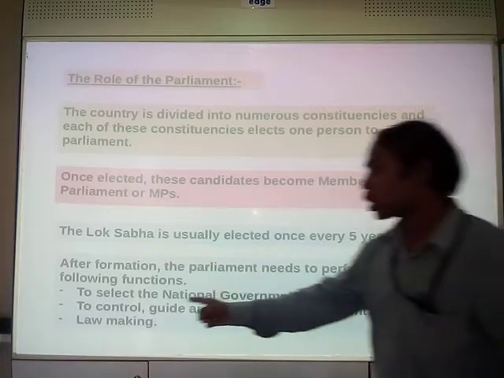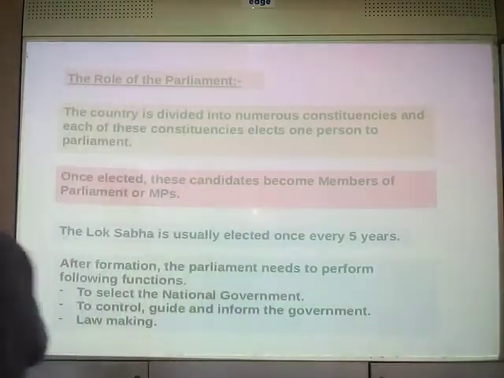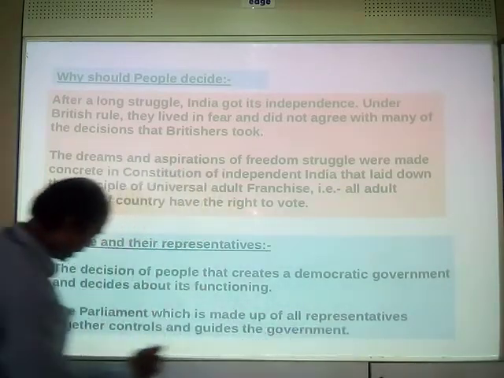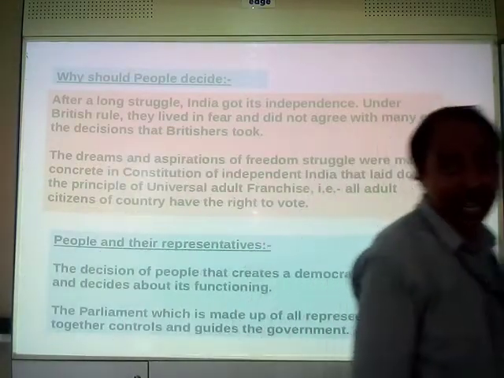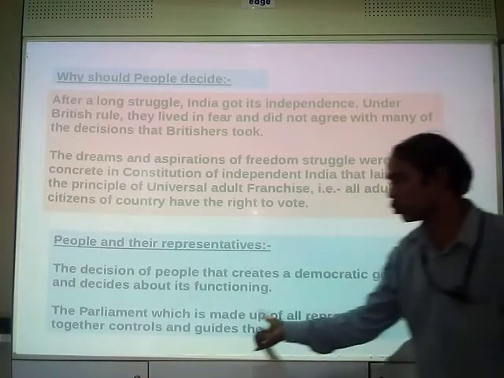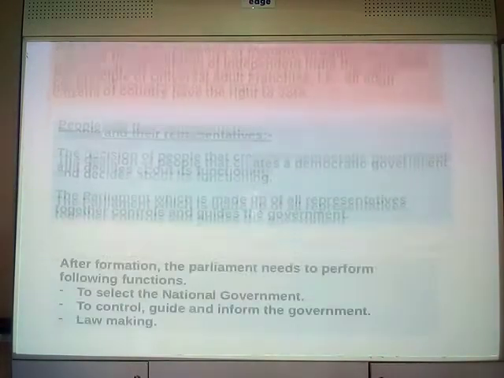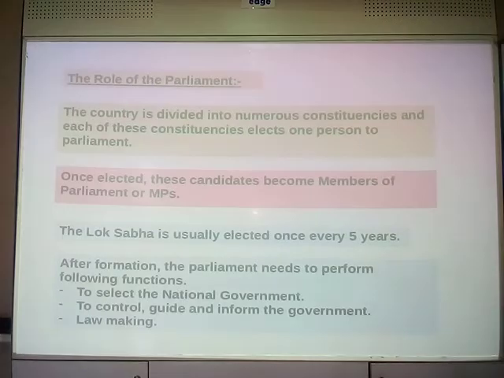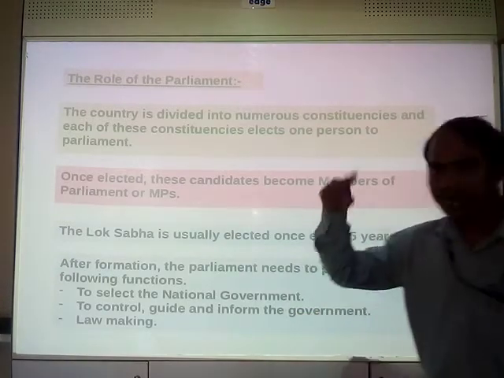Moreover, it controls, guides and informs the government. In the previous page also we have learned, right? Here the parliament, made up of all representatives together, controls and guides the government. So from here also you can take up the function of parliament, right? Role means function, function means role. So to control, guide and inform the government. It is the parliament that controls, guides and informs the government. How? We are going to read later on.